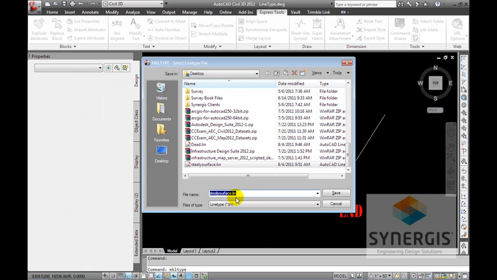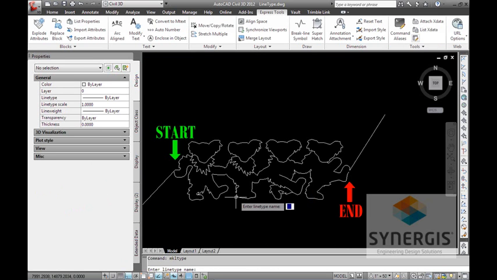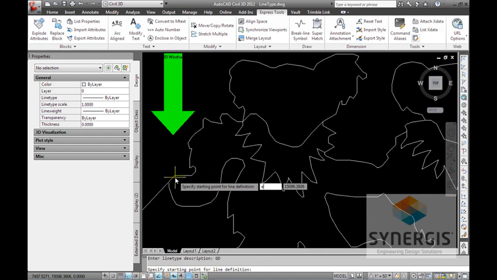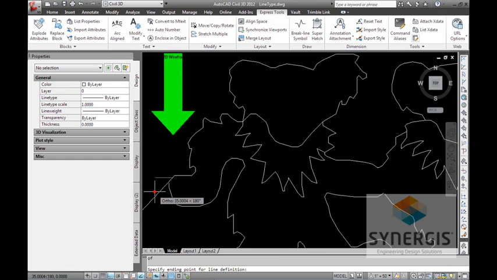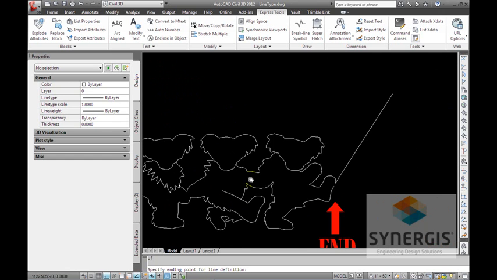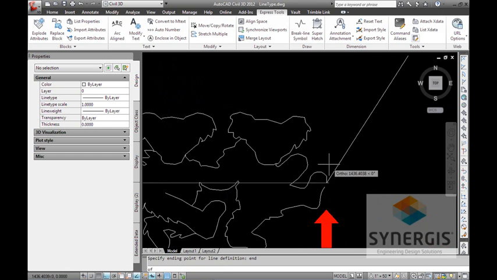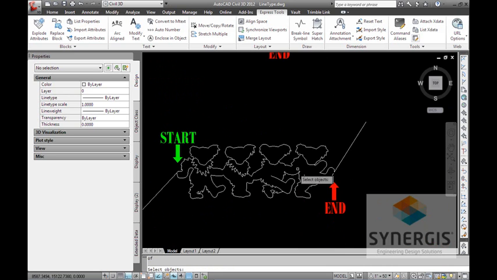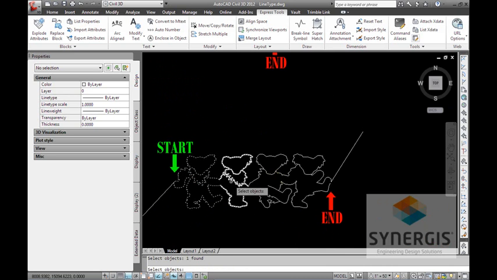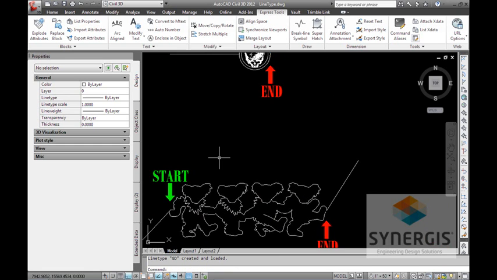I'll just say GD. Starting point, I have my little marker there. End point of that. I have my line over here ready for myself. What objects? 1, 2, 3, 4 shape files. I'll hit enter. And let's test it out.